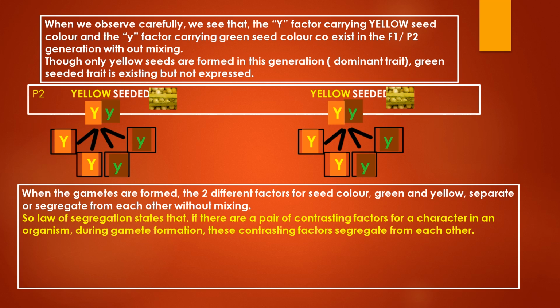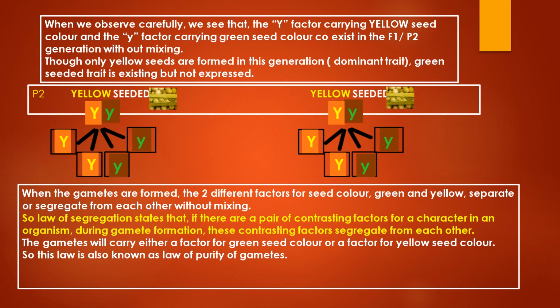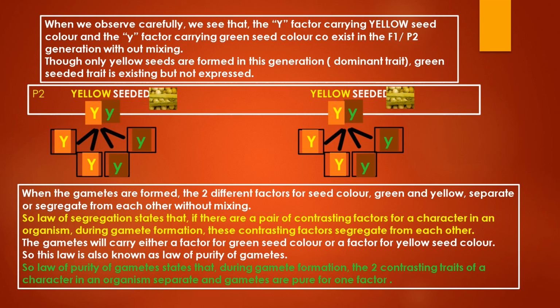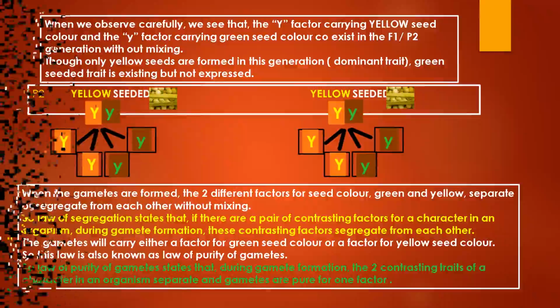Now the same law can be called the law of purity of gametes. The law of purity of gametes states that during gamete formation, the 2 contrasting traits of a character in an organism separate from each other, and each gamete carries either one factor for green seed or a factor for yellow seed.